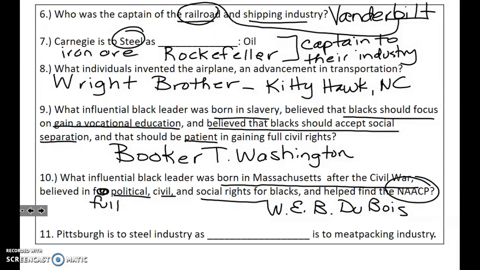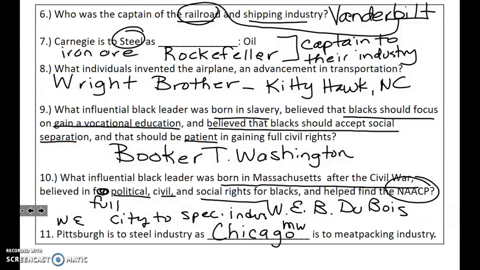Question number 11. Pittsburgh is to steel as Chicago is to the meat factory. Again, the relationship is city to its specialized industry. Okay, Pittsburgh's in the Northeast, good thing to know that. Chicago's in the Midwest, in Illinois. Pittsburgh's in the Northeast, in Pennsylvania. So that's 6 to 11.